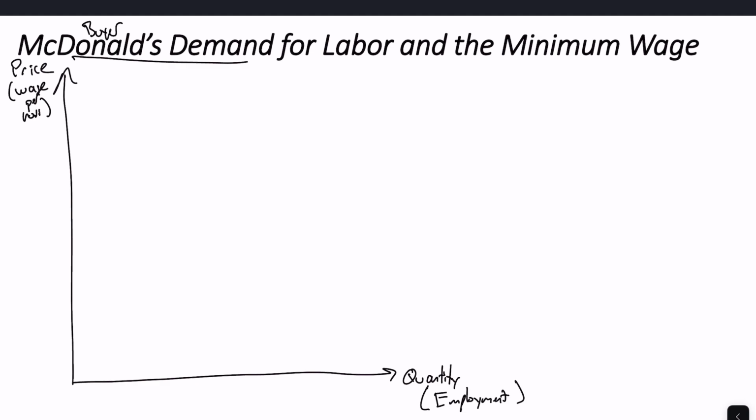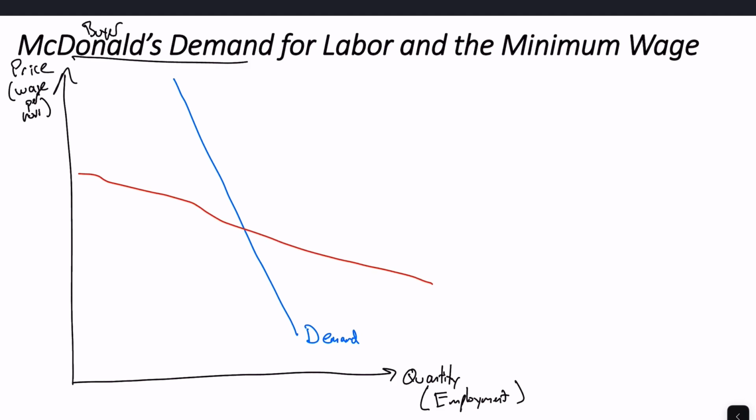So I'm going to give you two situations. McDonald's demand for labor could look something like that blue curve, relatively steep. Or it could be relatively flat. Okay. It can't be both of these at the same time. It's either going to be the blue curve or the red curve. So I want to think about what's going to be the situation in these hypothetical worlds if McDonald's labor looked like the flat red curve or if McDonald's labor looked like the steep blue curve.